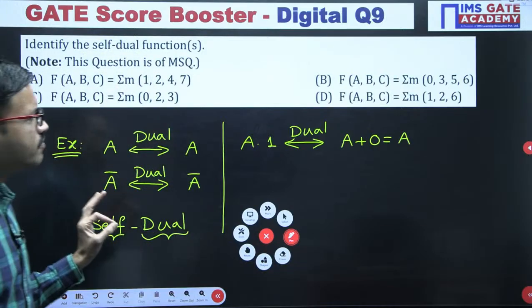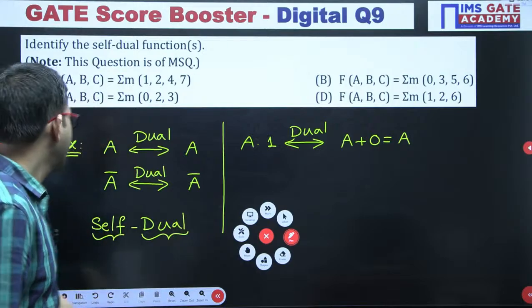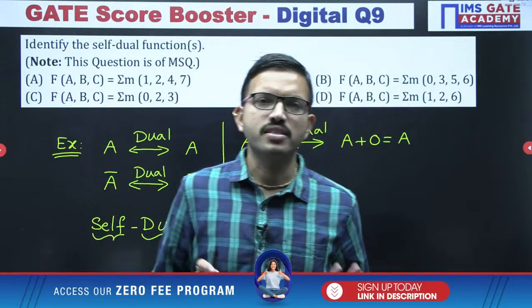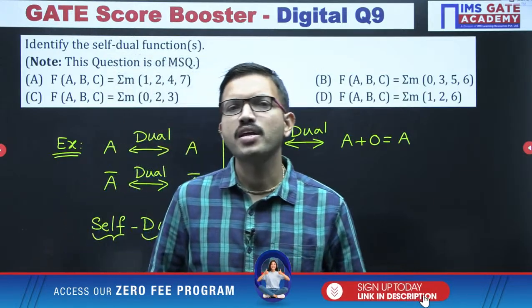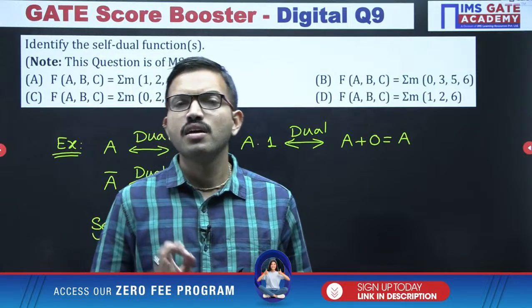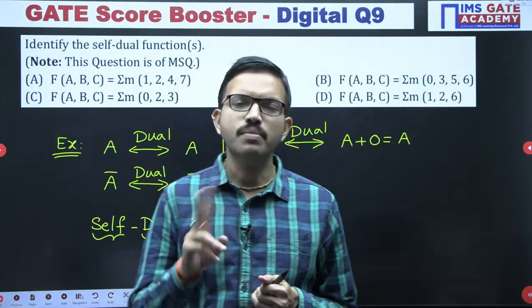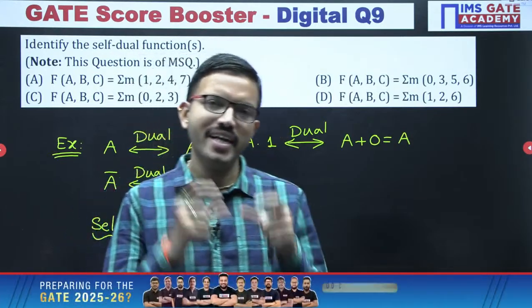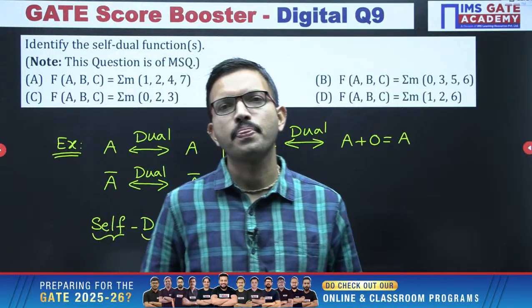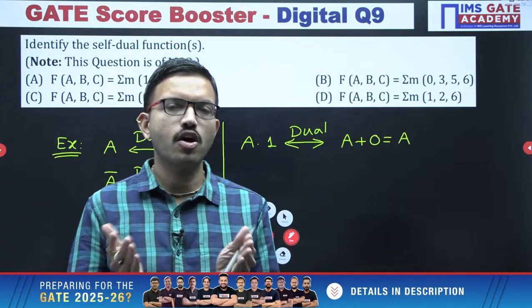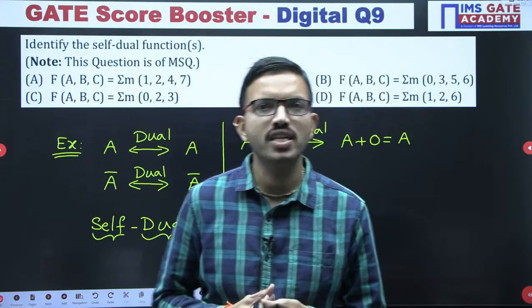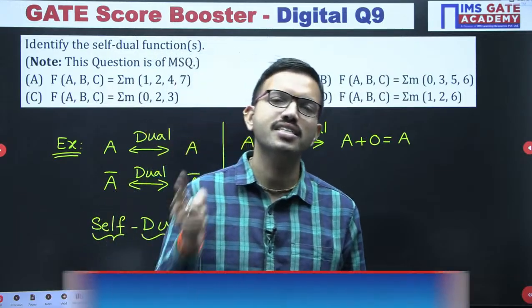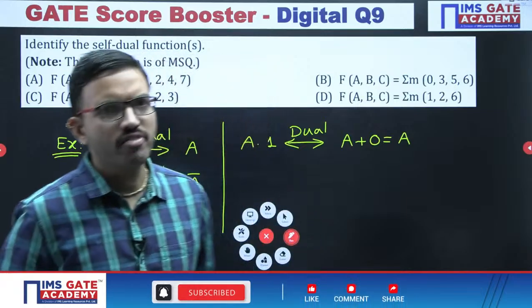I hope it is clear for everyone what is dual and what is self-dual. Now I am asking one simple question with respect to mathematics. When you are tossing a coin, either head will come or tail will come. At any point of time, can both happen at the same time? Is it possible? No. That means these 2 outcomes are mutually exclusive, right? If head occurs, tail won't occur, or if tail occurs, head won't occur, right?